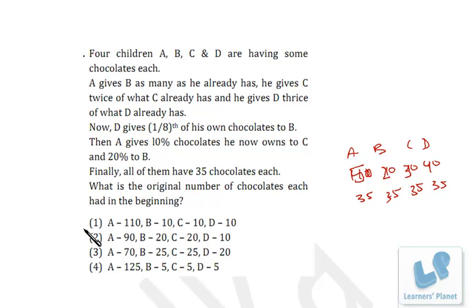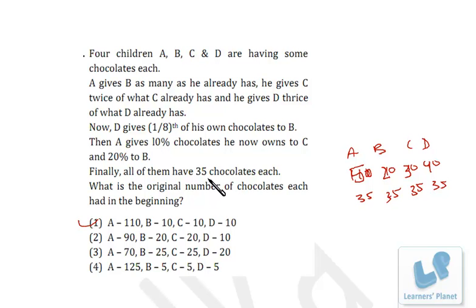Right? Now the question will arise in your mind: what if after all these proceedings you are not getting the first option as correct, because it is a sheer coincidence? So what you can do, see, you'll be getting whatever the data at this stage. After that, if A is getting less, below 35, then you need to choose a data that is more than 110. And if A is getting more than 35, then you need to choose a data that is less than 110, right? Because after all give and take, it depends upon what A is finally left with.